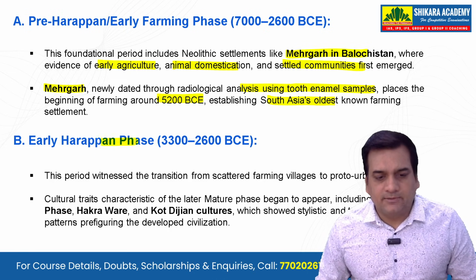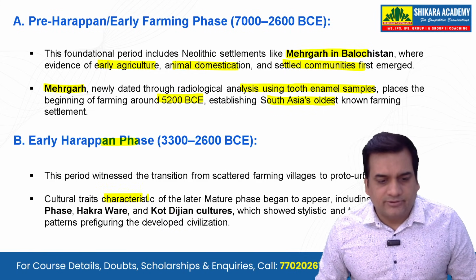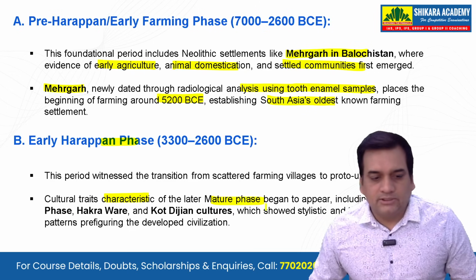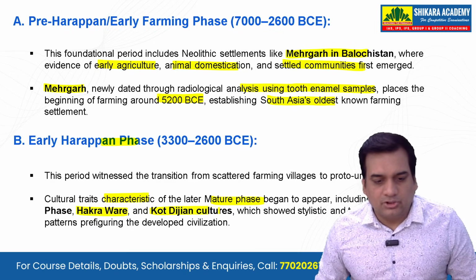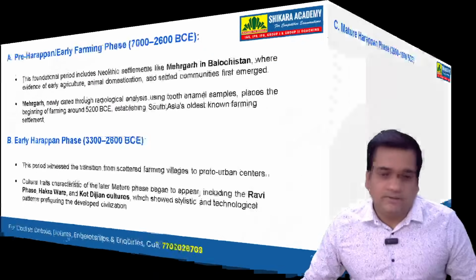Then comes the early Harappan phase. If you talk about the early Harappan phase, you see that the cultural traits and characteristics of the later mature phase begin to appear, including the Ravi phase, Hakra ware, and the Kot Diji culture, which showed stylistic and technological patterns.